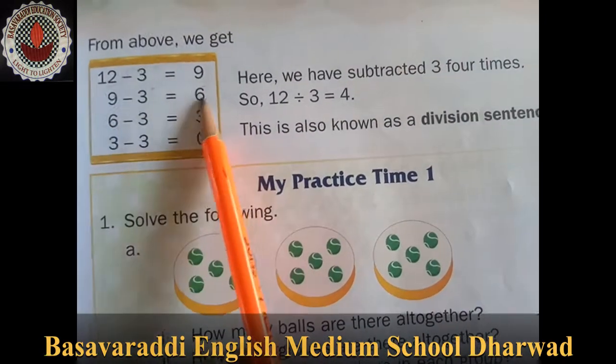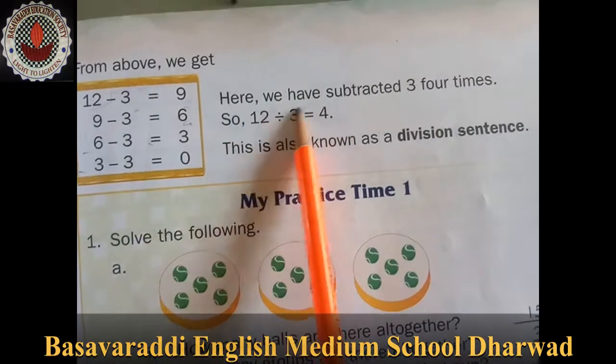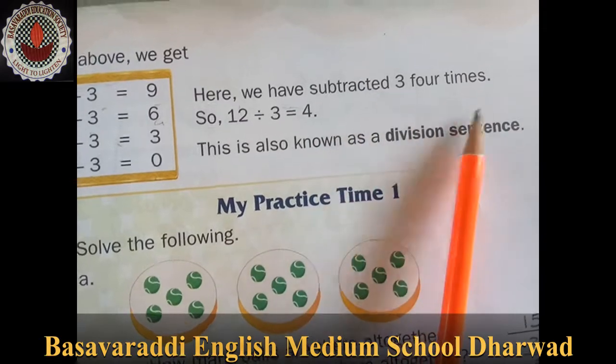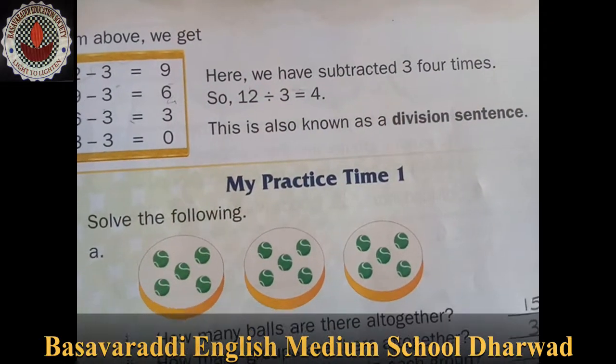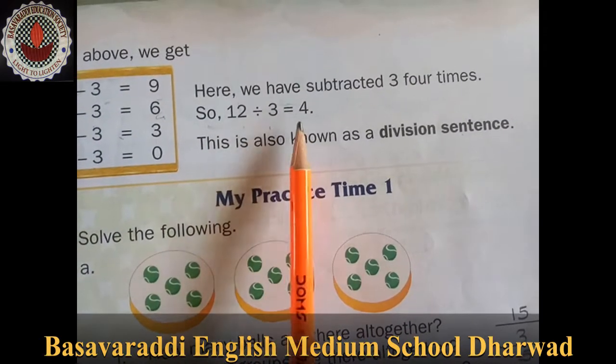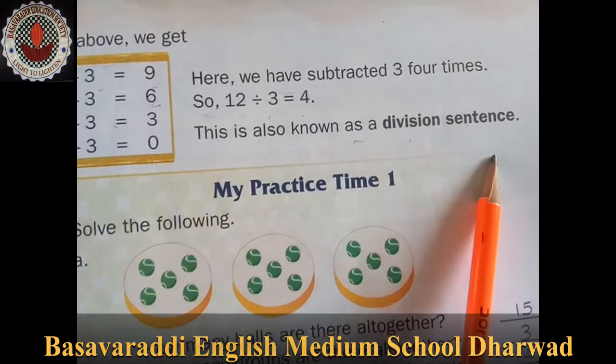9 minus 3, 6. 6 minus 3, 3. 3 minus 3, 0. Here we have subtracted 3, 4 times. How many times they are subtracted? 4 times. So 12 divided by 3 is 4. This is also known as a division sentence.